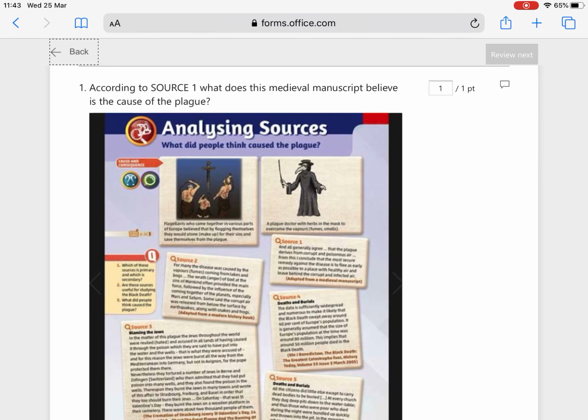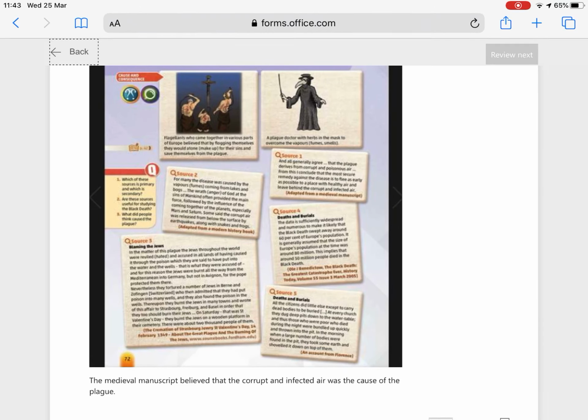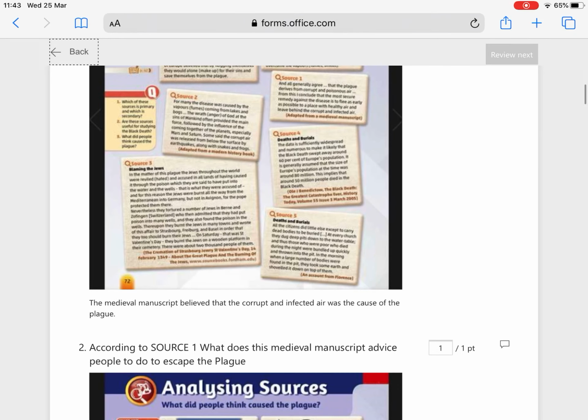So according to source 1, what does this medieval manuscript believe is the cause of the plague? The answer down here, you can see: the medieval manuscript believed that the corrupt and infected air was the cause of the plague. Again, perfect answer. It's really just throwing the information back at the person who's asked the question.